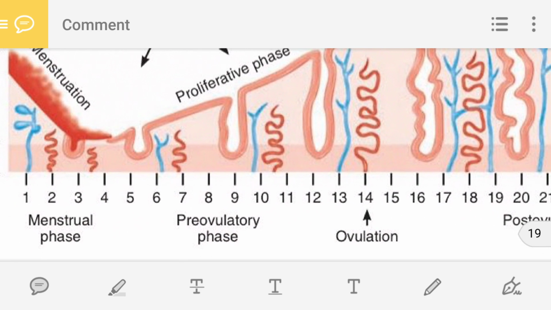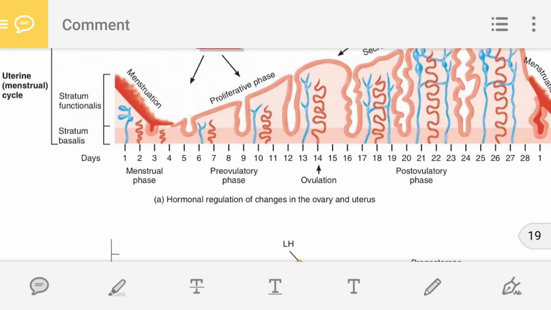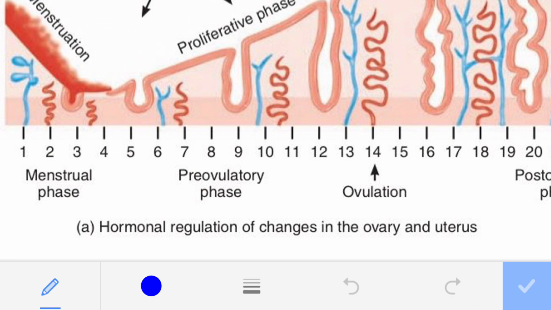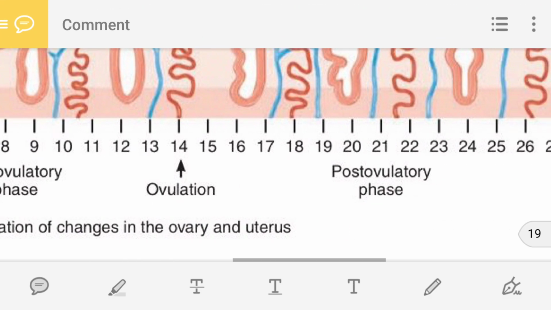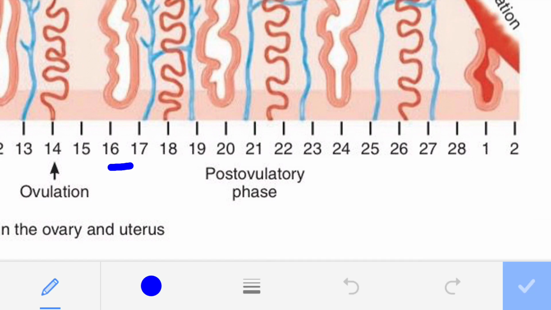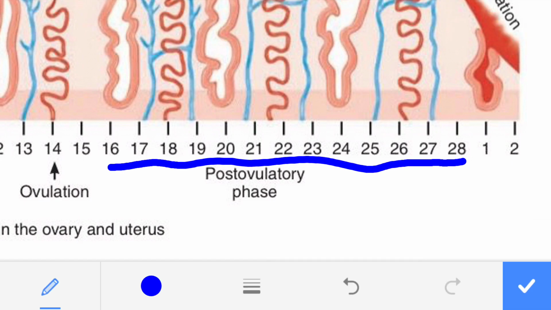Then from day 6 to 13 is the pre-ovulatory phase, and on day 14 ovulation takes place. Then from 16 to 28, this duration is known as the post-ovulatory phase.